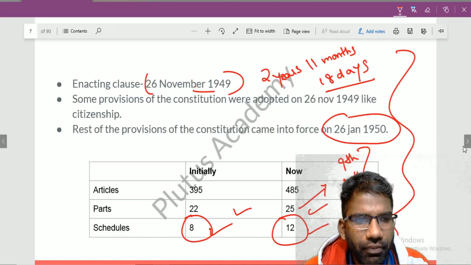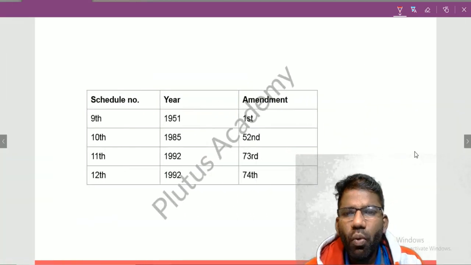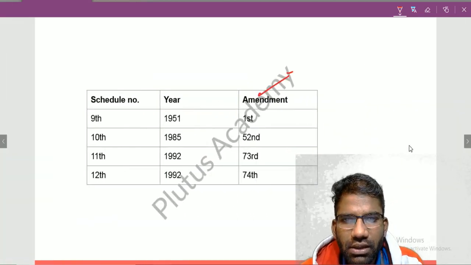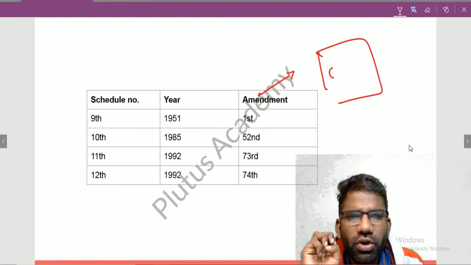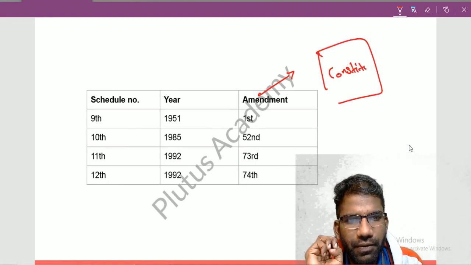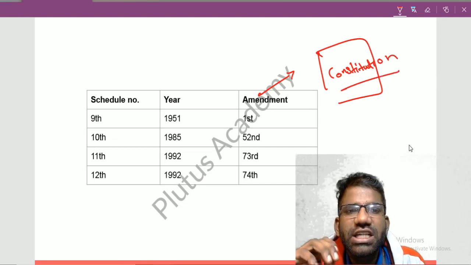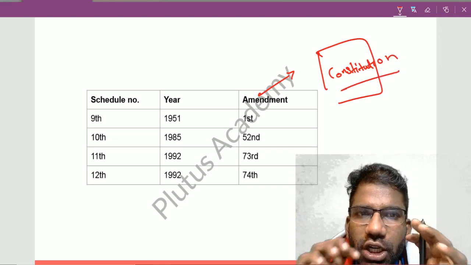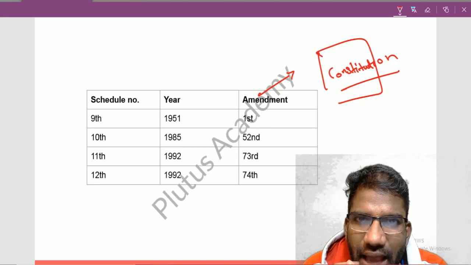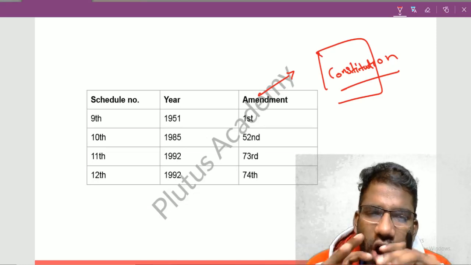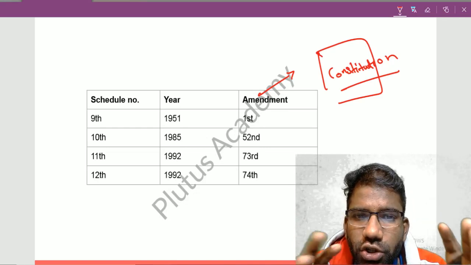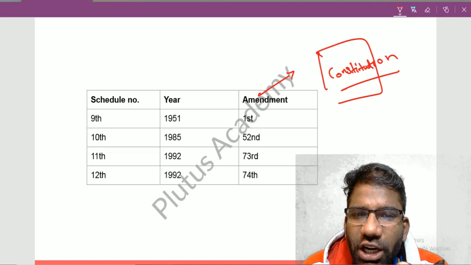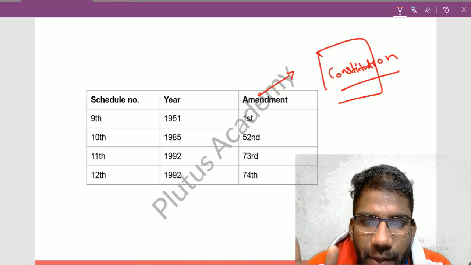Now, what is an amendment? See, it is a process. Guys, a constitution is a legal document. Any kind of alteration done to this constitution, whether adding a law, removing a law, or changing a law, any kind of change made in the constitution by altering the existing law is called an amendment.